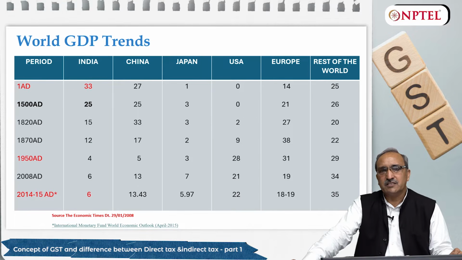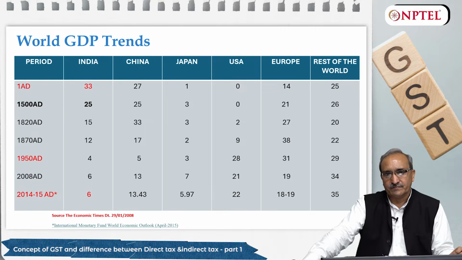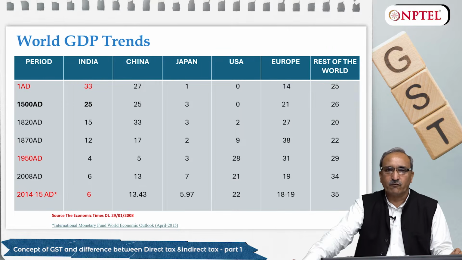So maybe this GST is a small step to achieve the lost glory of the Indian golden sparrow that we had 2000 years back. GST is so important from the Indian economy's point of view, and the model adopted by policymakers in India has started giving results.